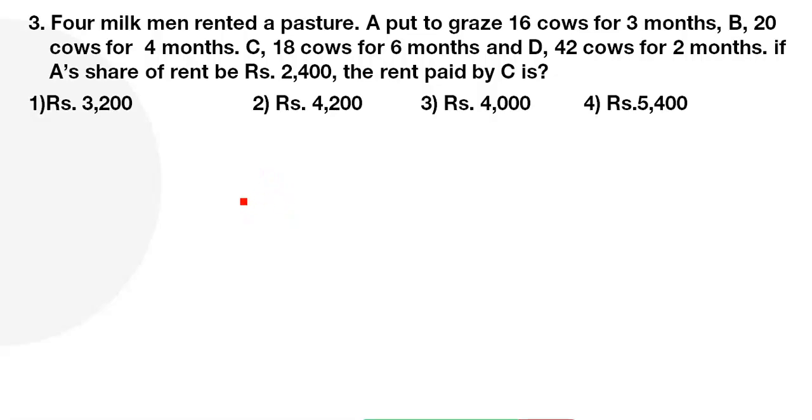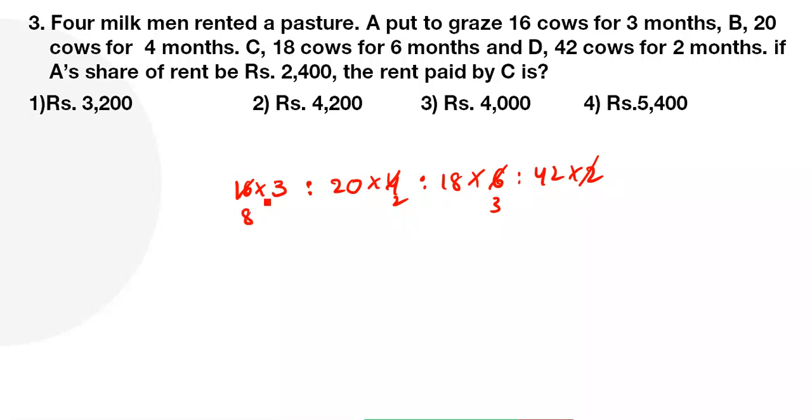A puts 16 cows for 3 months. Profit is equal to investment into time. Same formula, I am not writing anything new here. So 20 for 4 months, 18 for 6 months, next 42 for 2 months. Let me calculate. 2 8s are 16. Let me calculate: 2 4s are 8, 2 10s are 20, 2 9s are 18, 2 21s are 42.